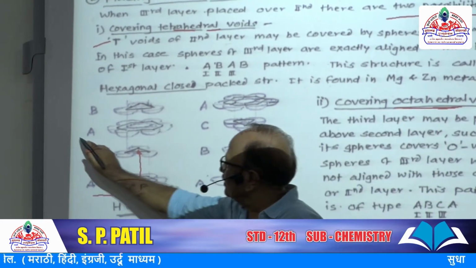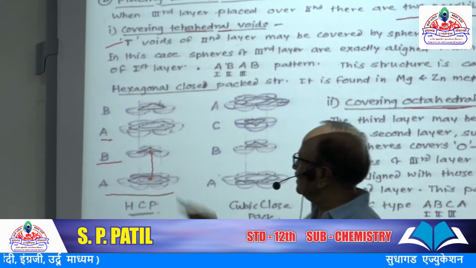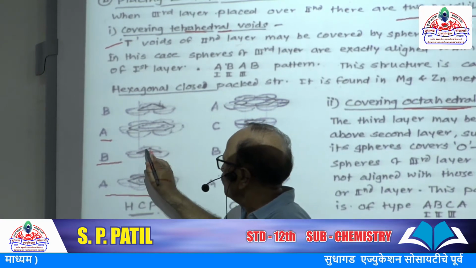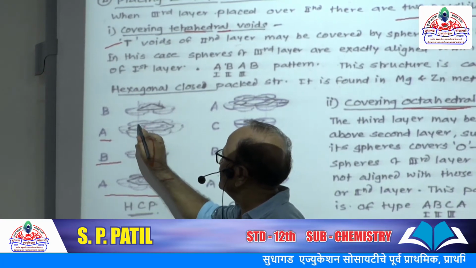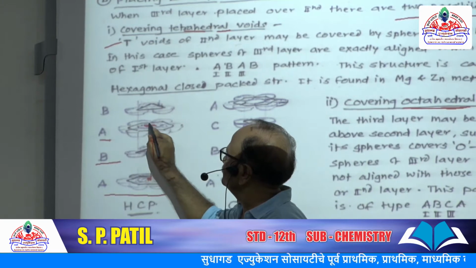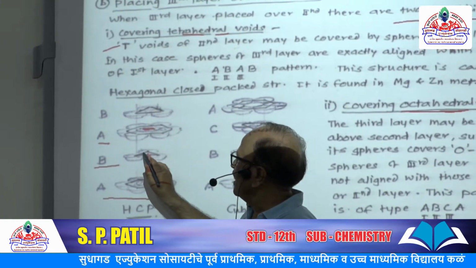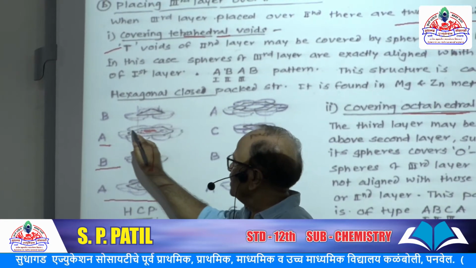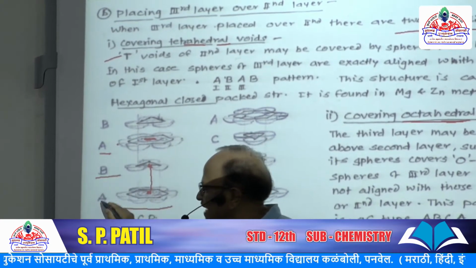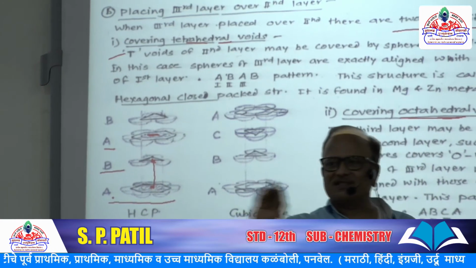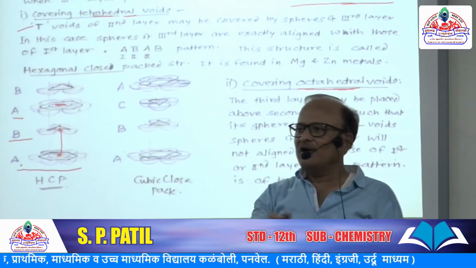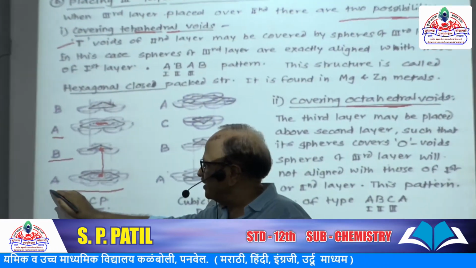Again the third layer is placed, that is sphere over void and void over sphere, meaning this arrangement is exactly aligned with the first row or first line.